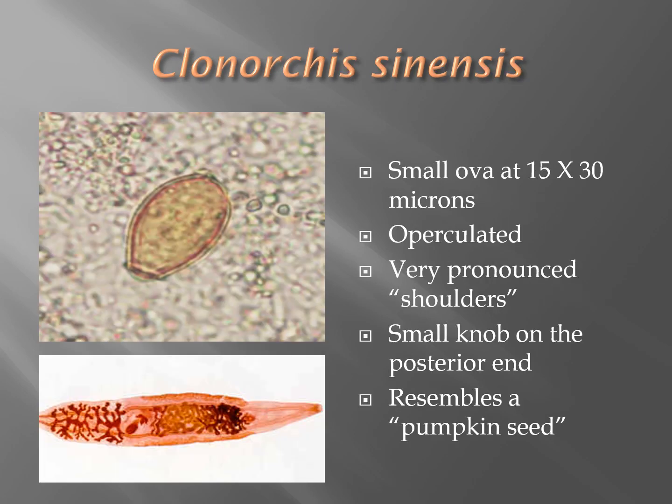Clonorchis sinensis is my favorite trematode. It is passed very intermittently, and several stool samples have to be examined in order to find Clonorchis sinensis. It is a small ova at about 15 microns in diameter by 30 microns in length. It has pronounced shoulders and a tiny operculum. There's a small knob on the posterior end, but it's difficult to see, and it does kind of resemble a pumpkin seed.